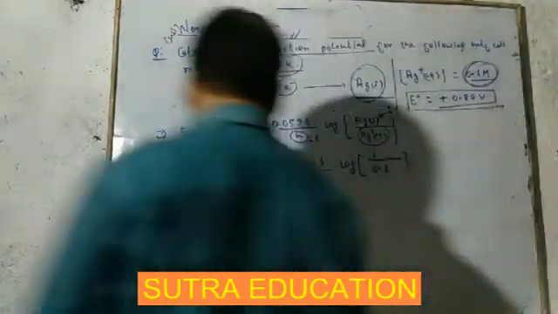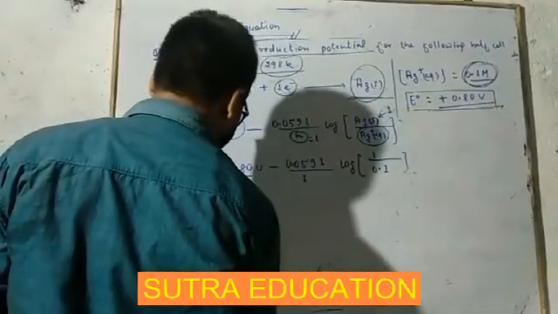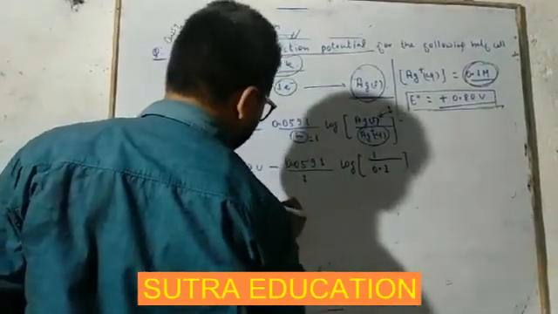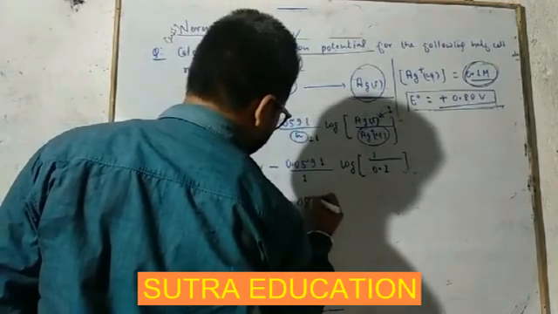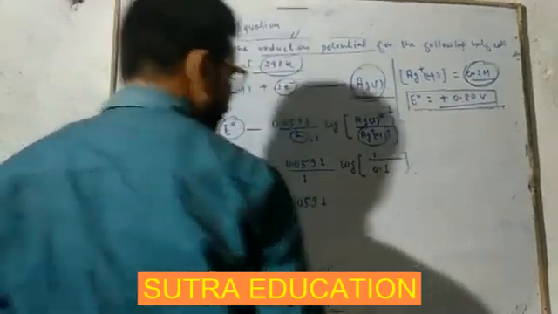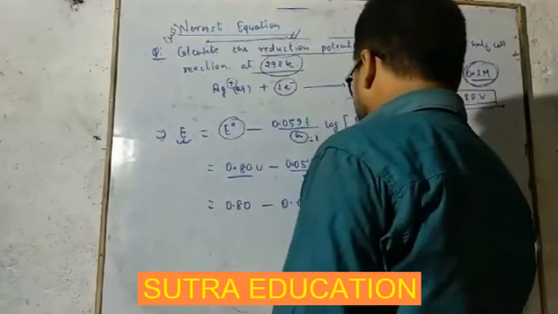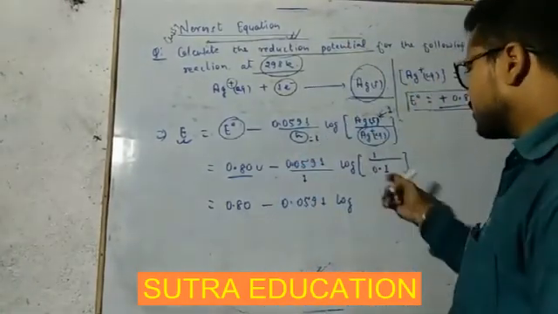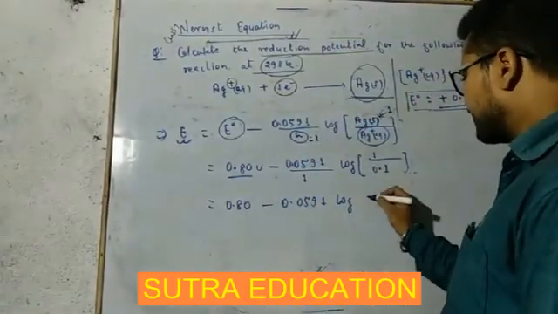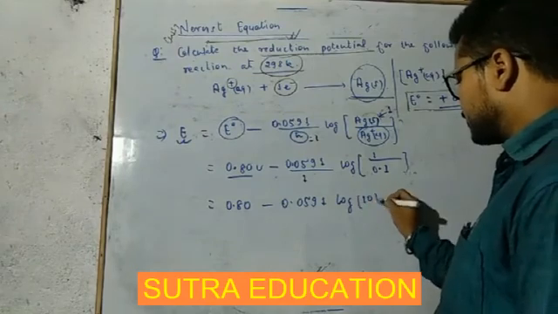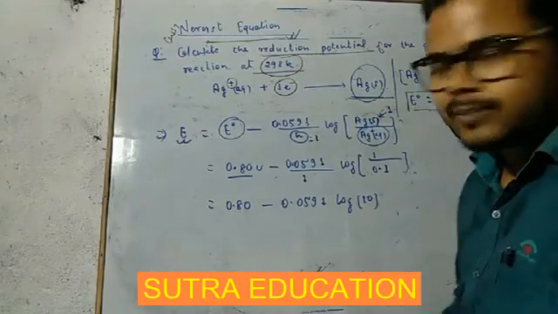So it will be 0.80 minus 0.0591 into log 1 upon 0.1. 1 upon 0.1 means 10.